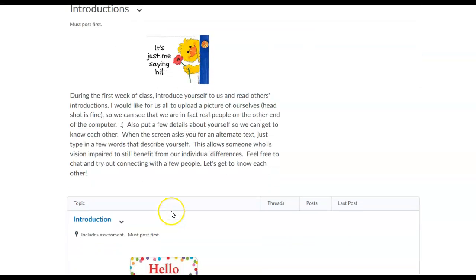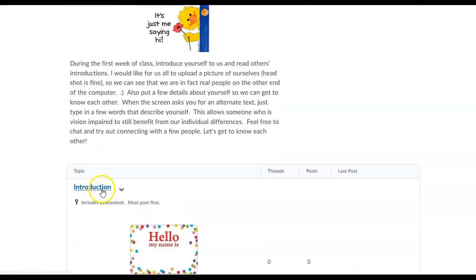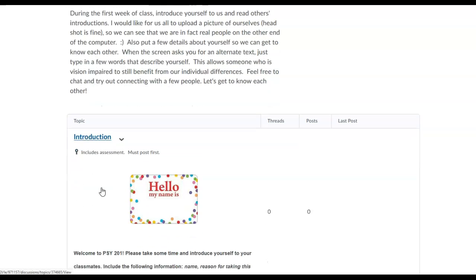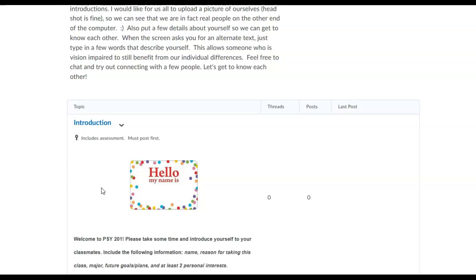I want you to introduce yourself to the class, and the way you do it is you click on Introduction. It's going to open up a page where you type in your message, and then at the bottom it says Post. And remember, everyone sees this. There's 4 different discussions that you will be graded on.